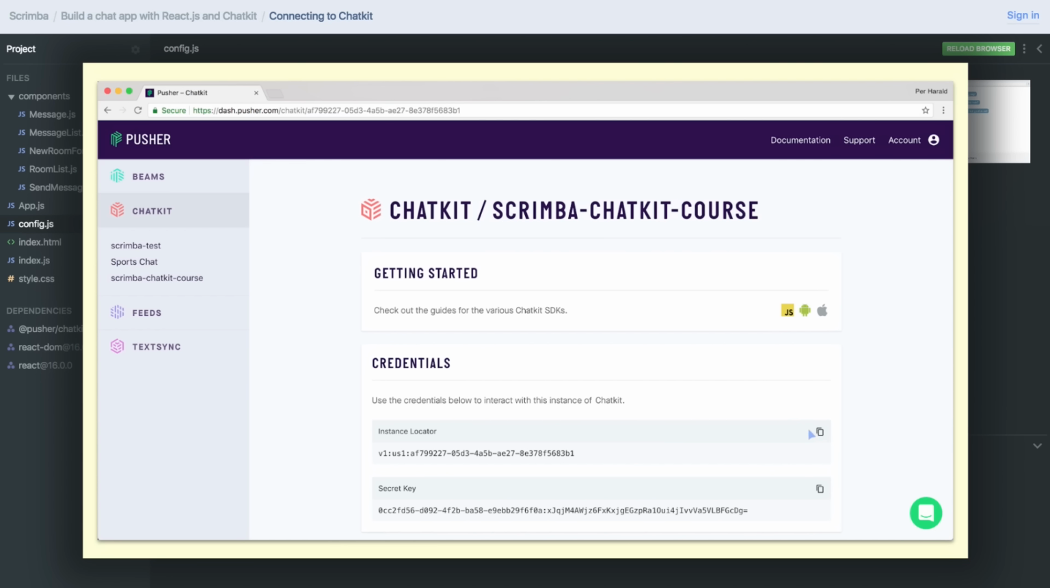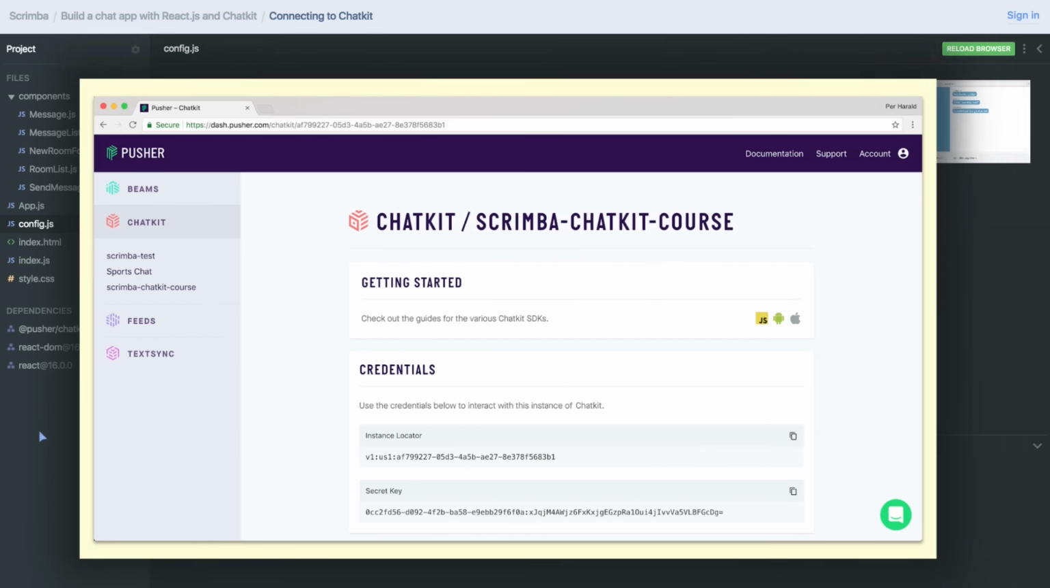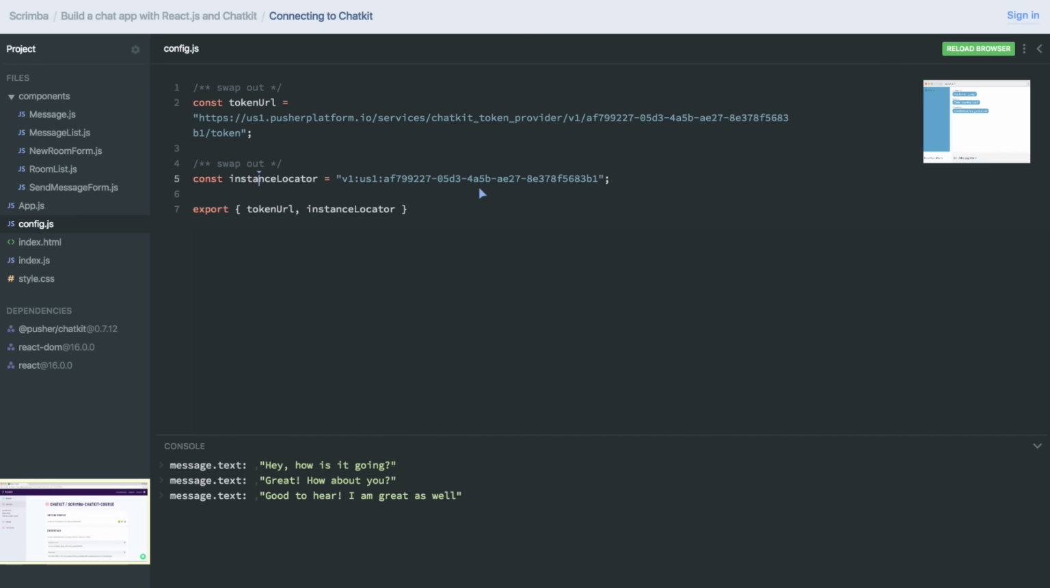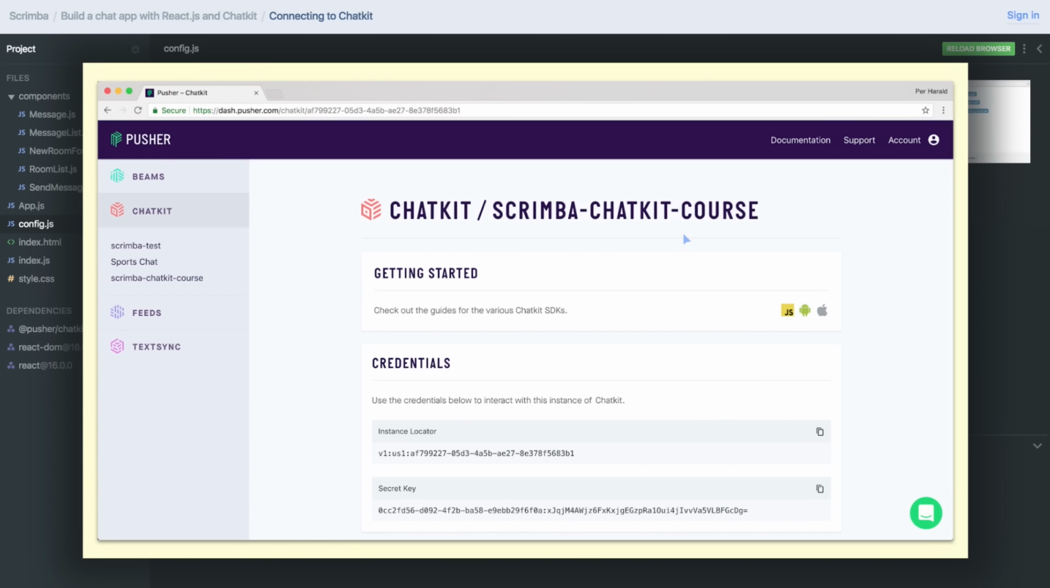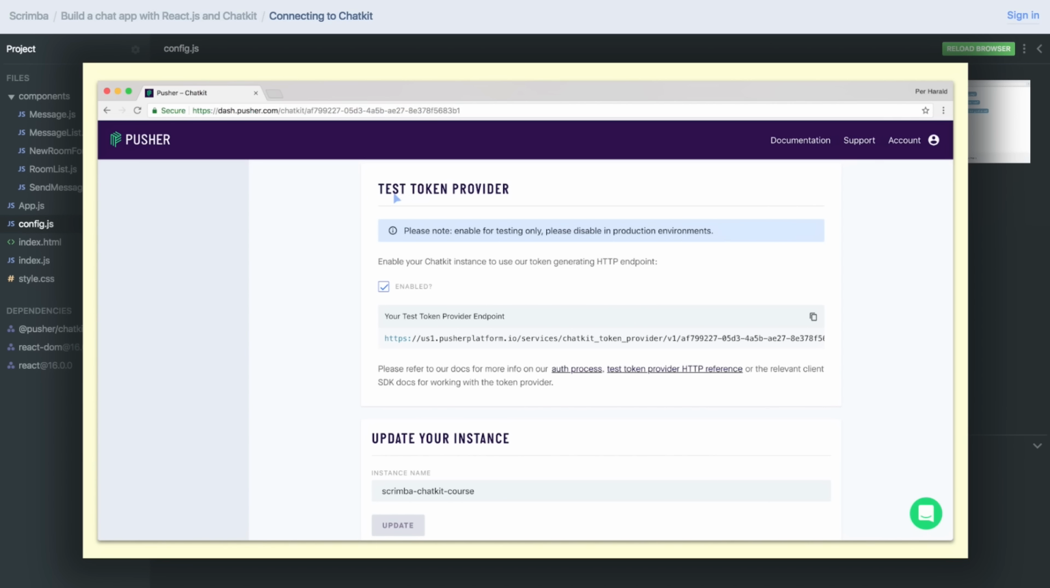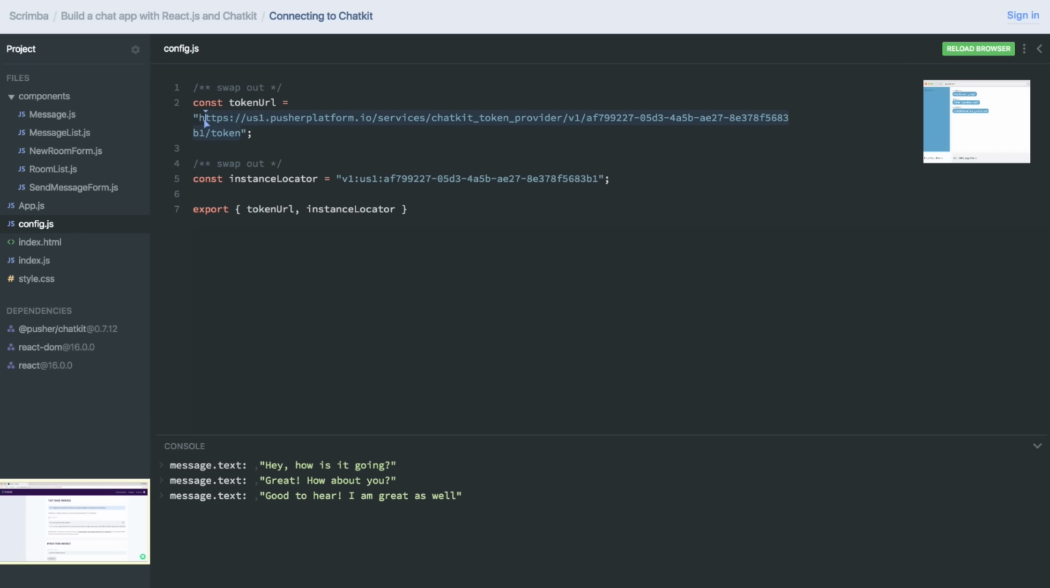So click the copy icon right here, and then head to config.js and swap it out right here. Then you want to scroll a bit down to the test token provider. And here you need to check this box in order to enable the test token provider endpoint. And you won't actually see it at all until you've checked this box. So do that. And then hit the copy icon, go back to the code and swap it out here.